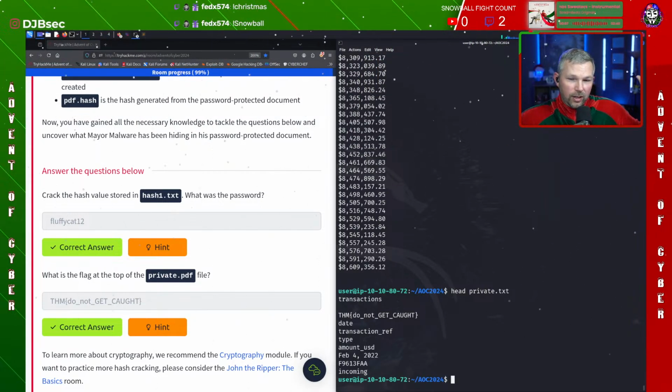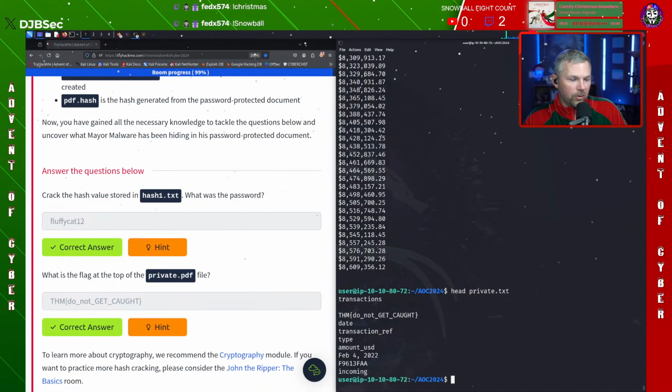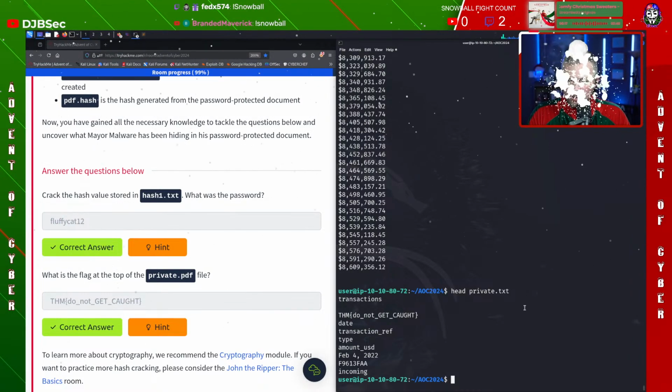So that's it for today. That was quick, easy, fun. Got a little bit more quote unquote red team because we got to crack some passwords. We got to crack some hashes. We had some fun.